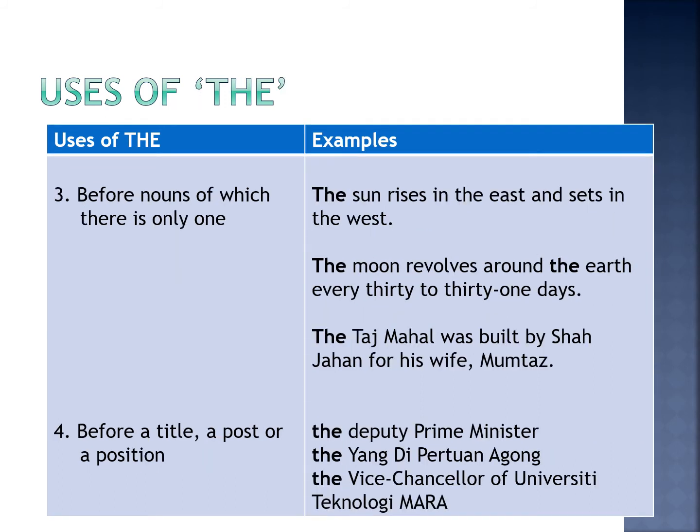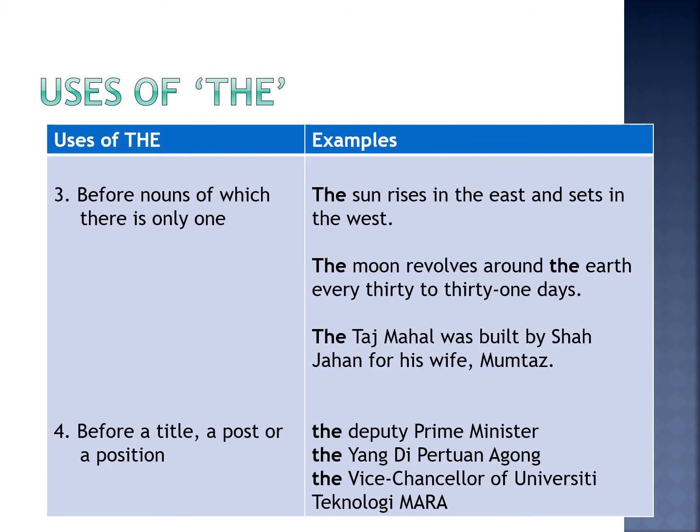Number 3, before nouns of which there is only one, like sun, moon, and Taj Mahal. There is only one sun, one moon, and one Taj Mahal in this whole world. So that's why we use the word the.